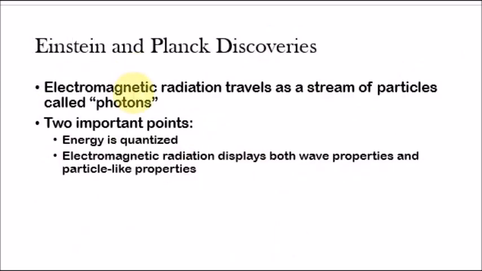So now we know that electromagnetic radiation can be thought of as a wave and also as a stream of particles called photons. There are two important points to emphasize. First, energy is quantized, meaning that energy can only be transferred in packets. Second, electromagnetic radiation displays both wave-like properties and particle-like properties.